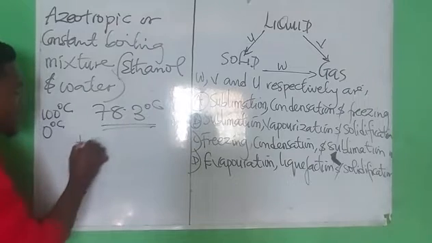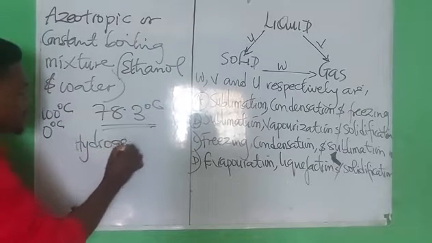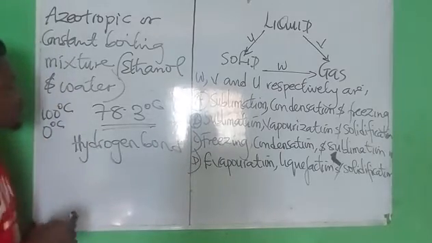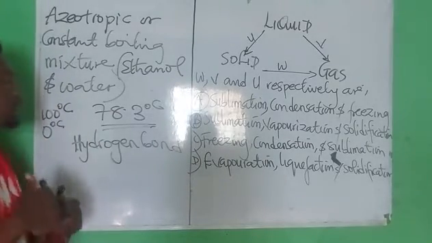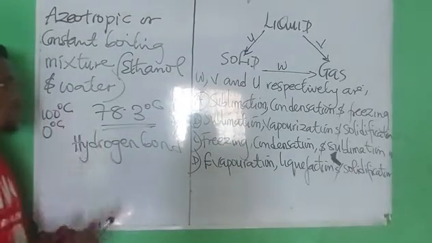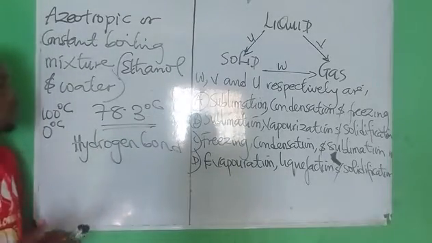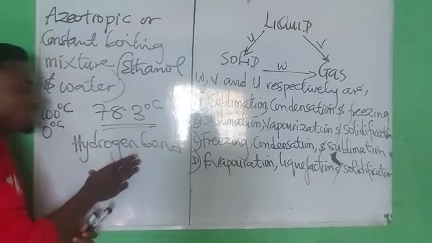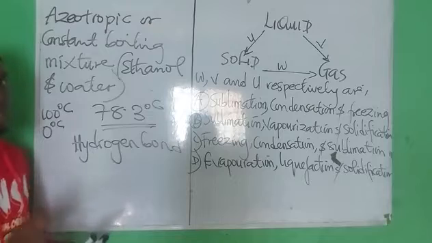It is the hydrogen bond. Which of these bonds is responsible for the abnormality of water? It is hydrogen bond. What type of bond is responsible for the high boiling point of ethanol? Hydrogen bond. Take note of that.